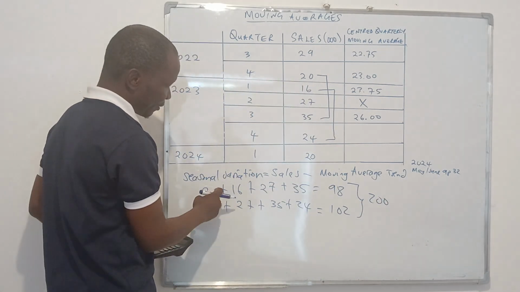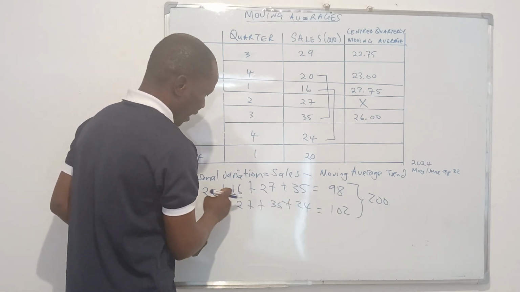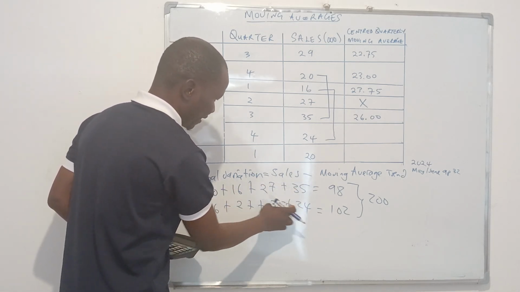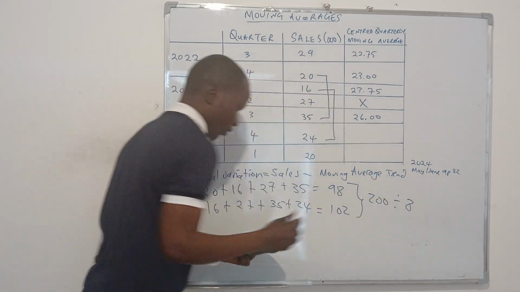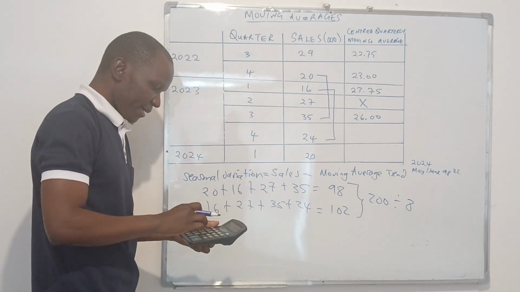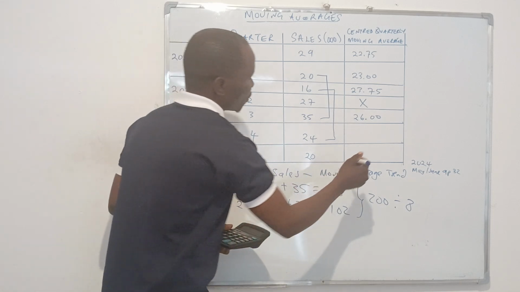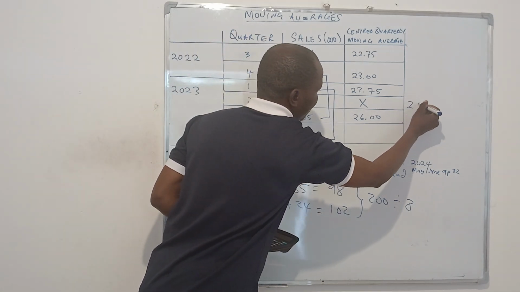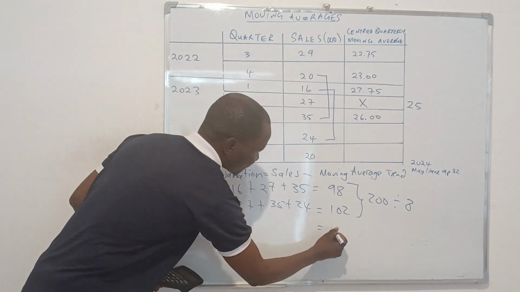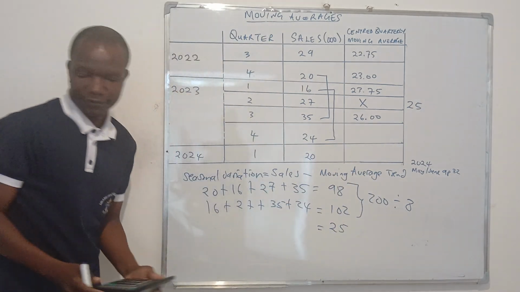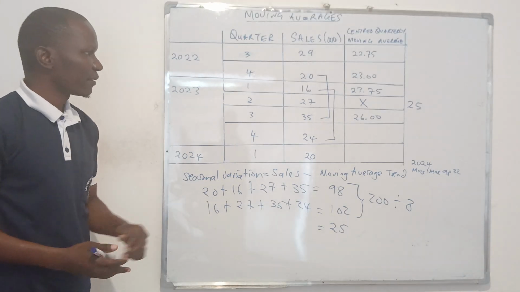Then, because we have 8, okay? 1, 2, 3, 4, 5, 6, 7, 8. We divide this by 8. So 200 divided by 8, which gives us what? 25. So the value of x becomes what? 25. That is how we actually get the value of x.